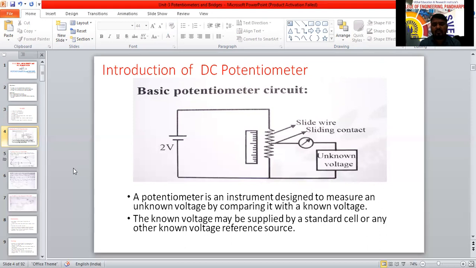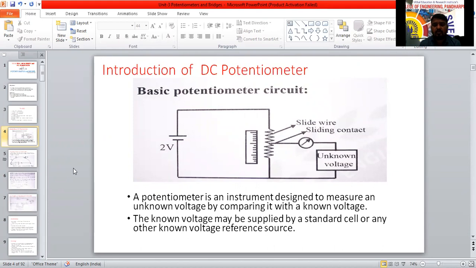Or electromotive force? Voltage is electromotive force, yes. The electromotive force is nothing but the potential difference between any two points of a circuit. Potential difference we are going to call. Yes or no?